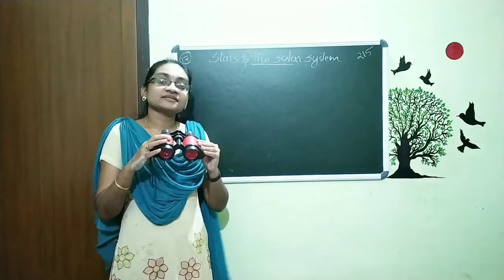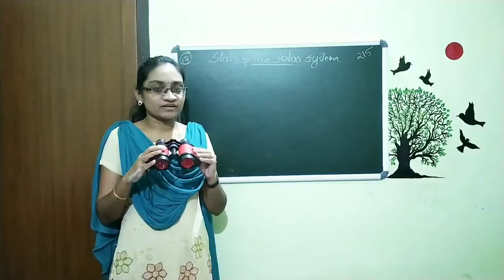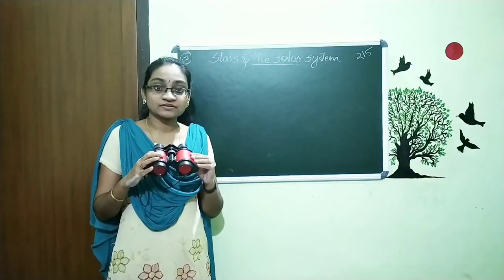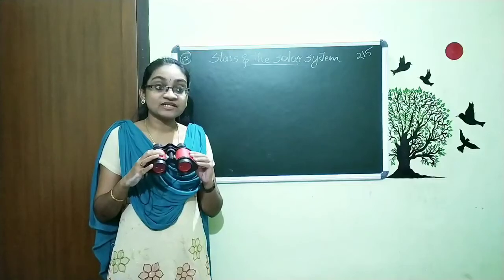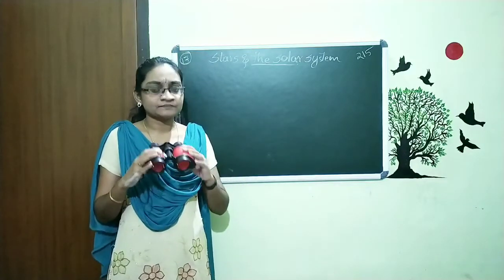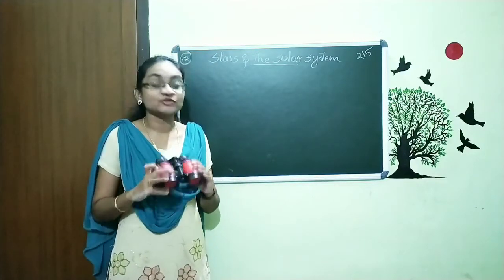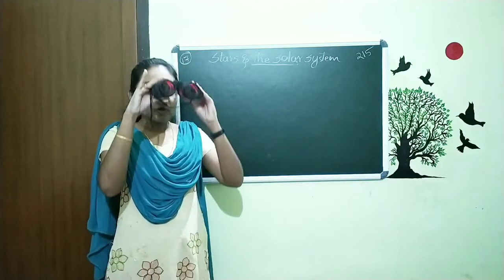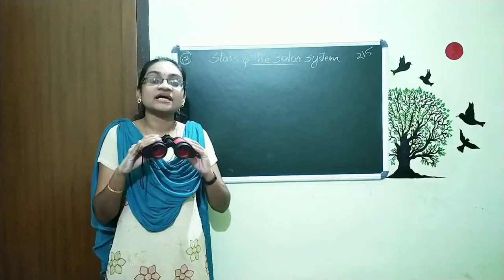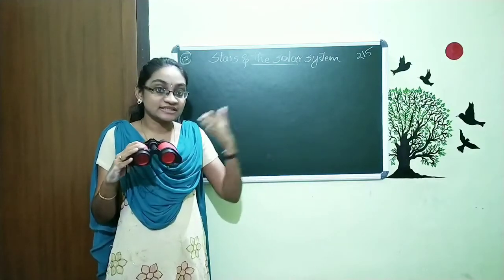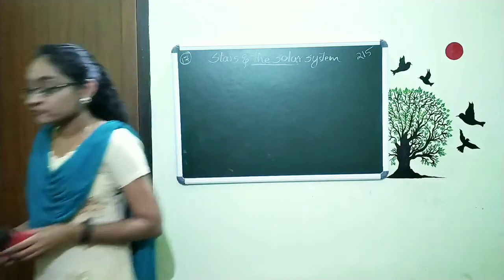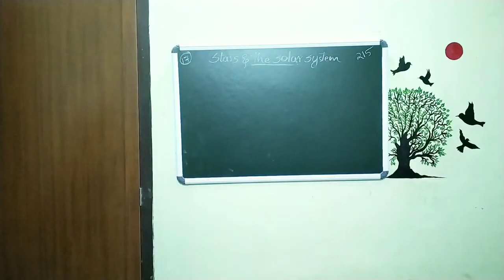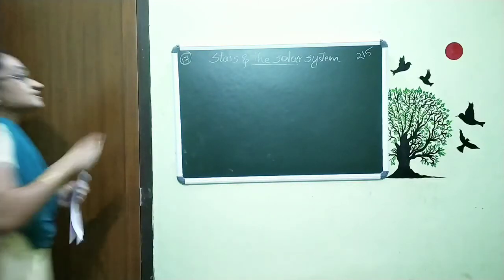Do you know what this is? This is a binocular. And what is the purpose of this object? This helps us to see far things near. My hobby is to observe the sky at night using this binocular. When I look through this, the stars appear near to me. That is one of my favorite hobbies, to observe the night sky.